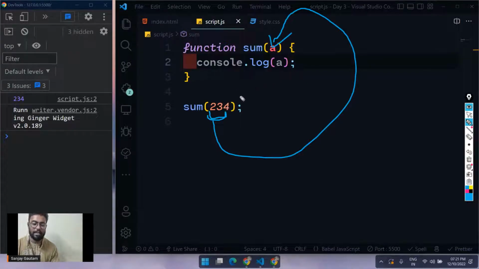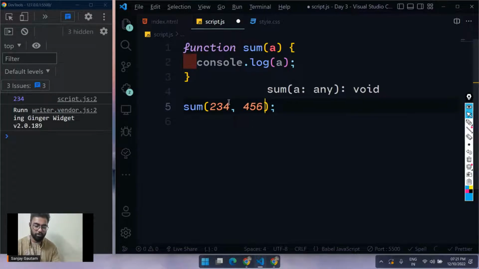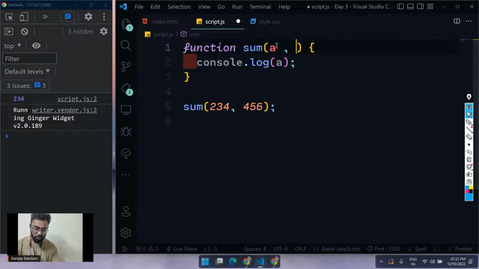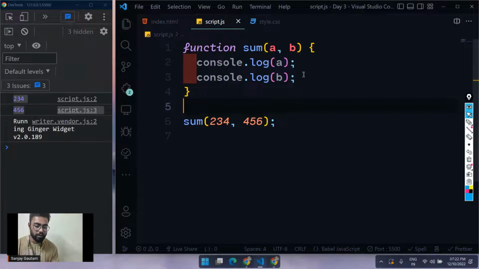So right now A is 234, and you can also pass multiple values. Let me pass one more value here, and you can accept that value as well. For that we have to create one more variable, so A and B, and we call these things parameters. Whatever you are passing are the arguments. So these two are the arguments and these two are the parameters. Let me do the console.log a and console.log b. So I'm getting 234 and 456.